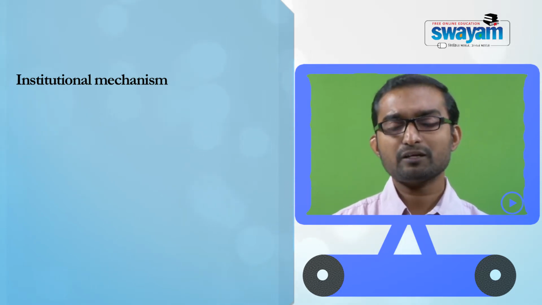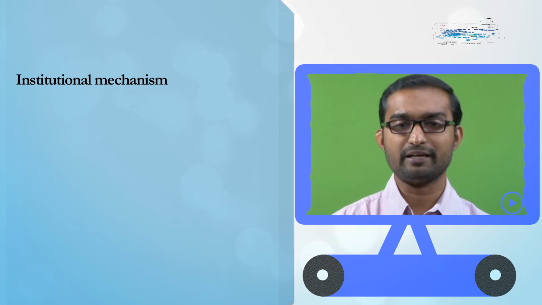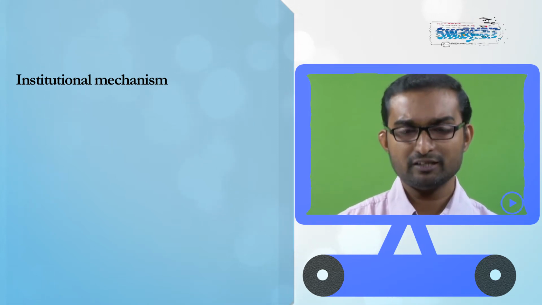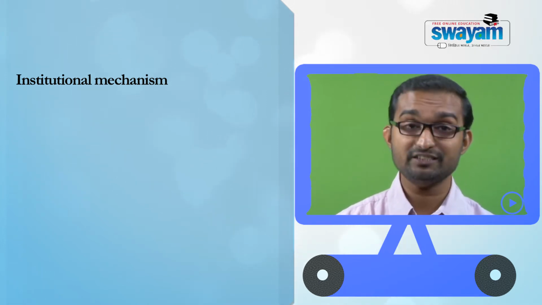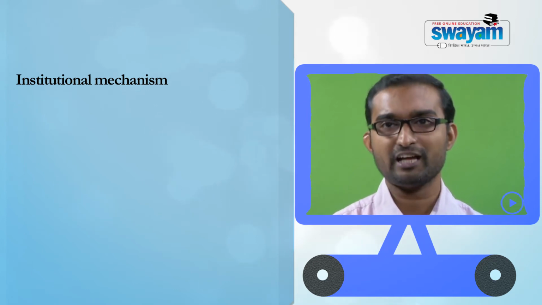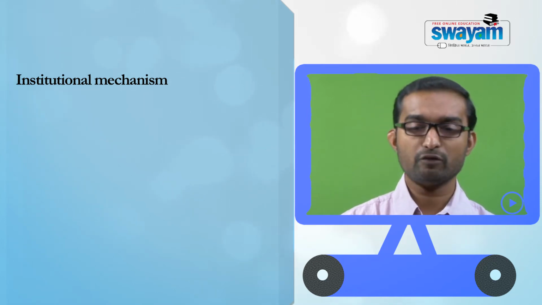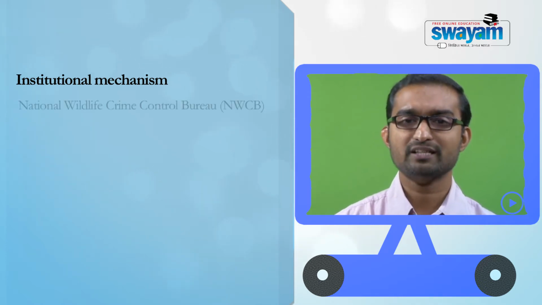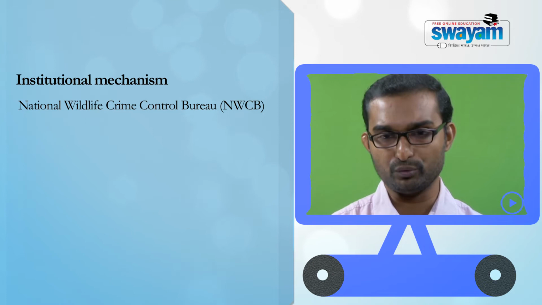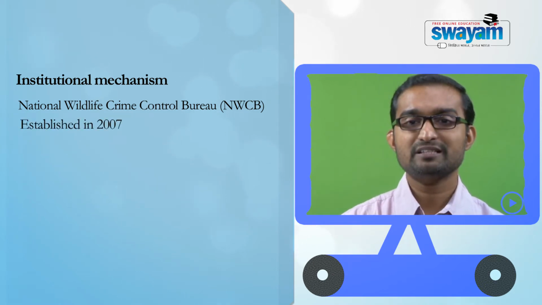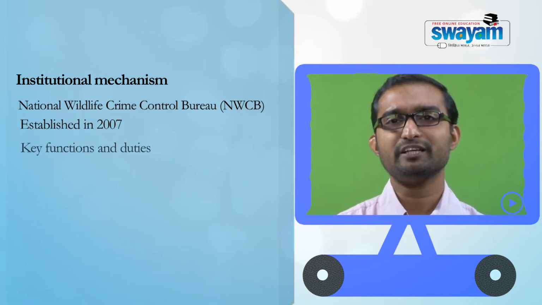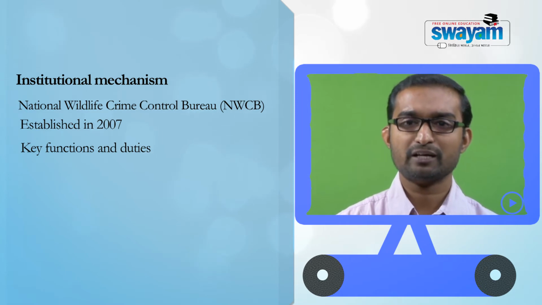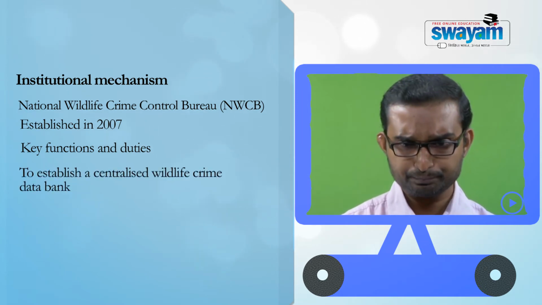Now let's briefly look at the institutional mechanism as designed under the Wildlife Protection Act. There are a couple of institutional mechanisms designed under the Act. The most important one is probably, in addition to the Chief Wildlife Warden, the National Board for Wildlife and the State Board for Wildlife, the National Wildlife Crime Control Bureau. This was established in 2007, and its major function is to address wildlife crimes.